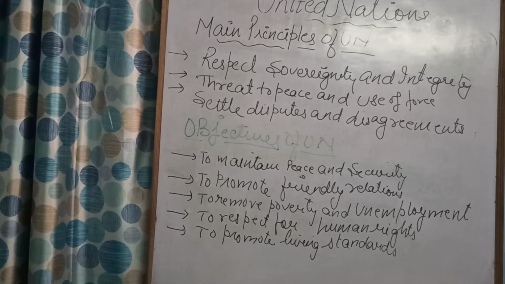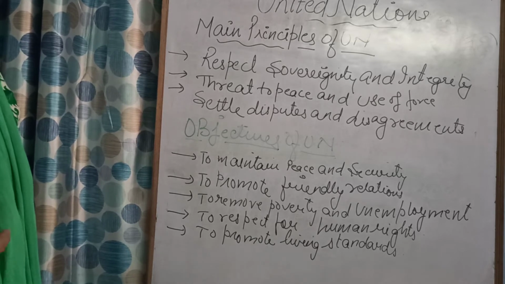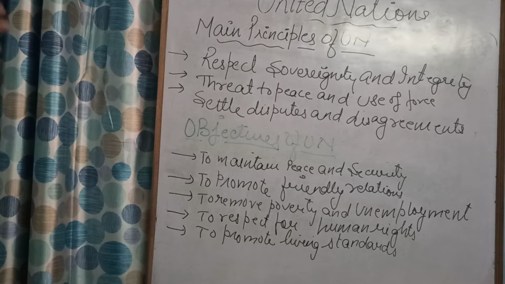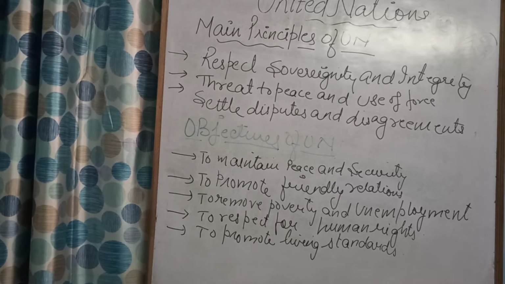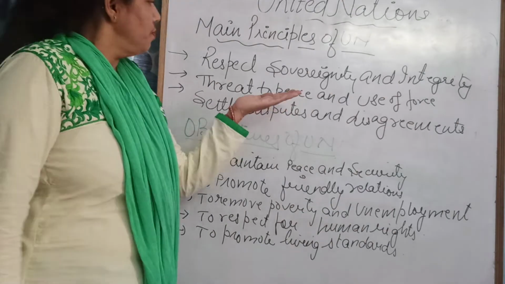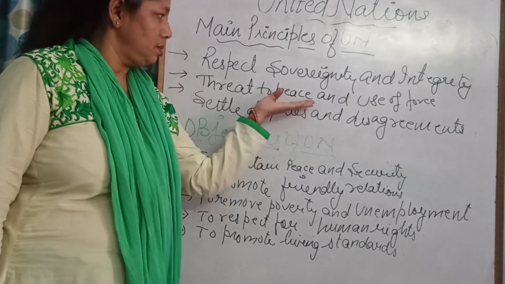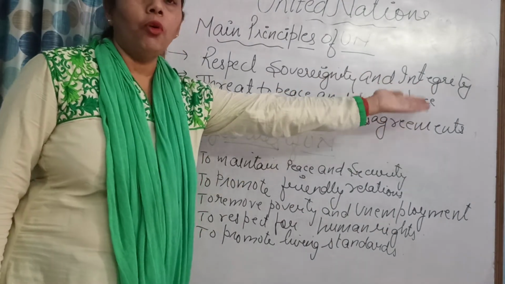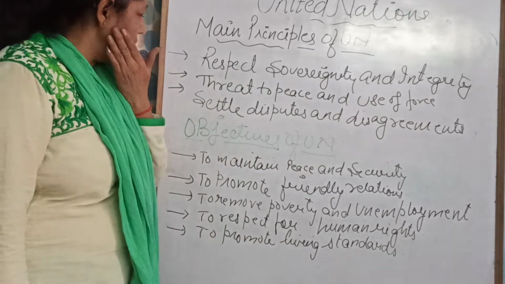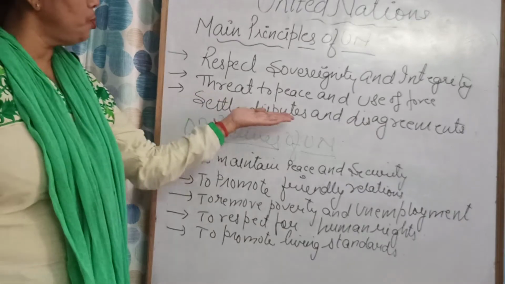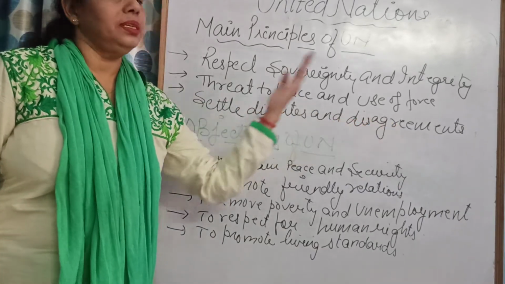Number 2, threat to peace and use of force. No country can threaten any other country. They have no right to give threats to any country. So as a result, we have to have peace, and no use of force should be there in any country. Okay? Third, to settle disputes and disagreements.